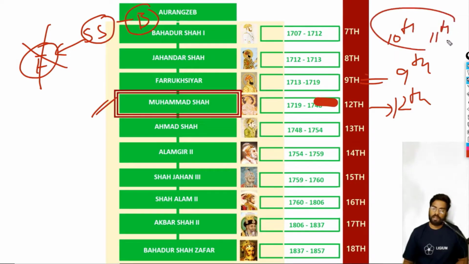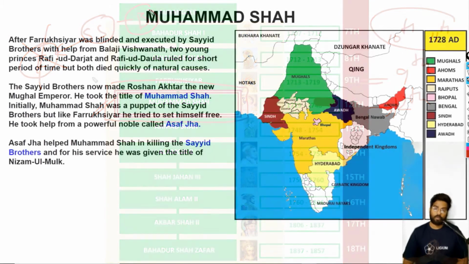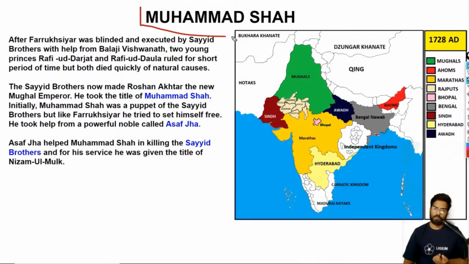The 10th and the 11th were two young princes. One died of tuberculosis and the other died of excessive consumption of opium and dysentery. So the 10th and the 11th rulers were not really important. The 12th one is a considerably important figure, that is Muhammad Shah. So let us have a look. This is Muhammad Shah, the 12th Mughal ruler.